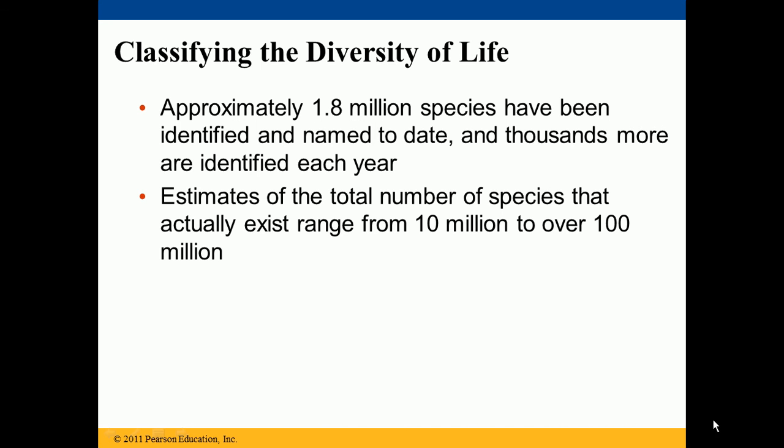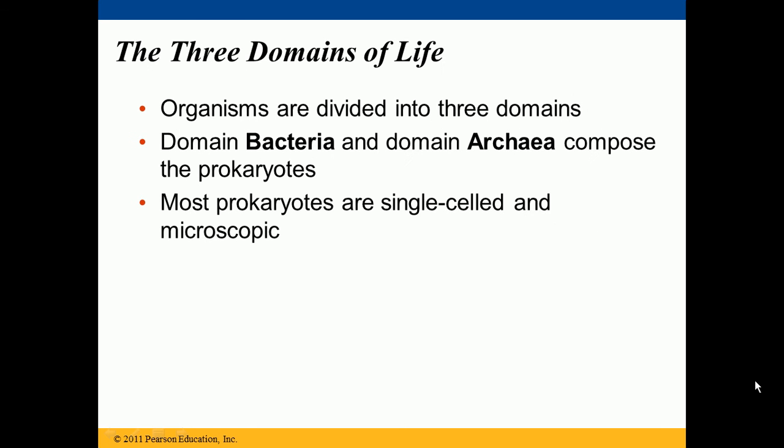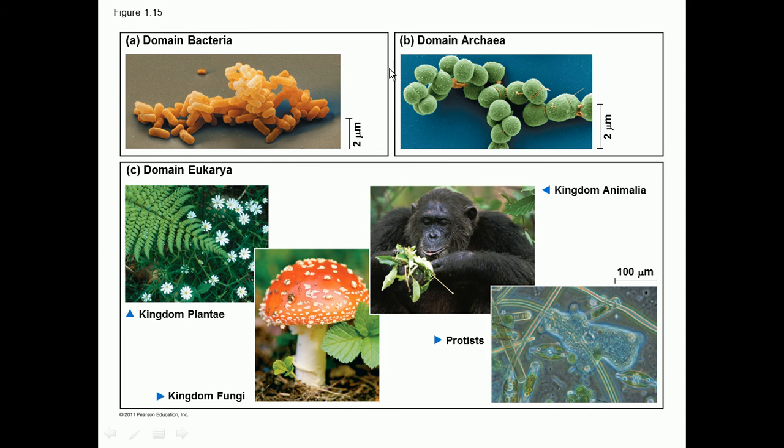There are around 10 million to 100 million species around us, and we can divide all these organisms into three main domains. So the whole biological world can be divided into three main domains: bacteria, archaea, and eukaryota. These are the three main domains into which all biological organisms can be divided.